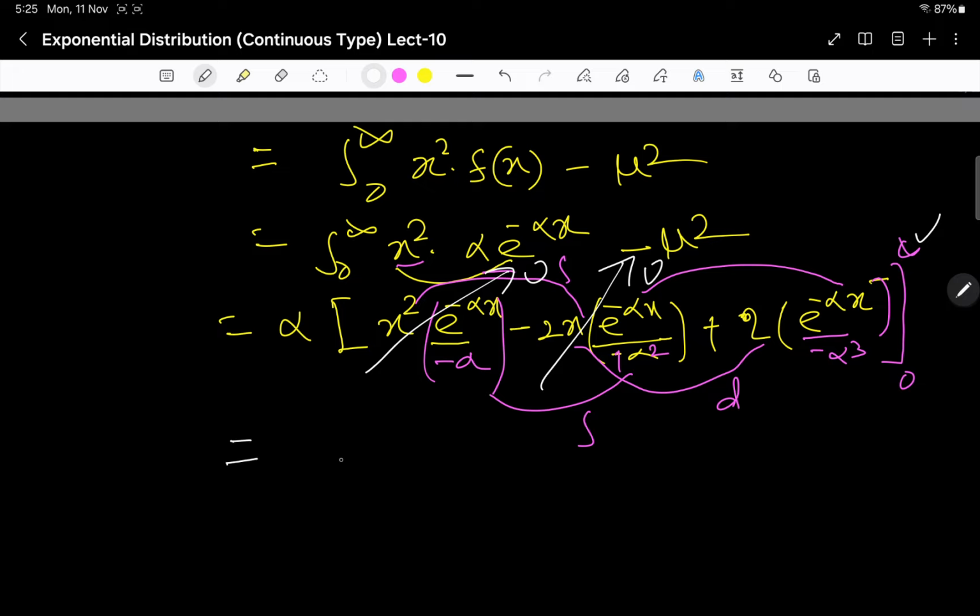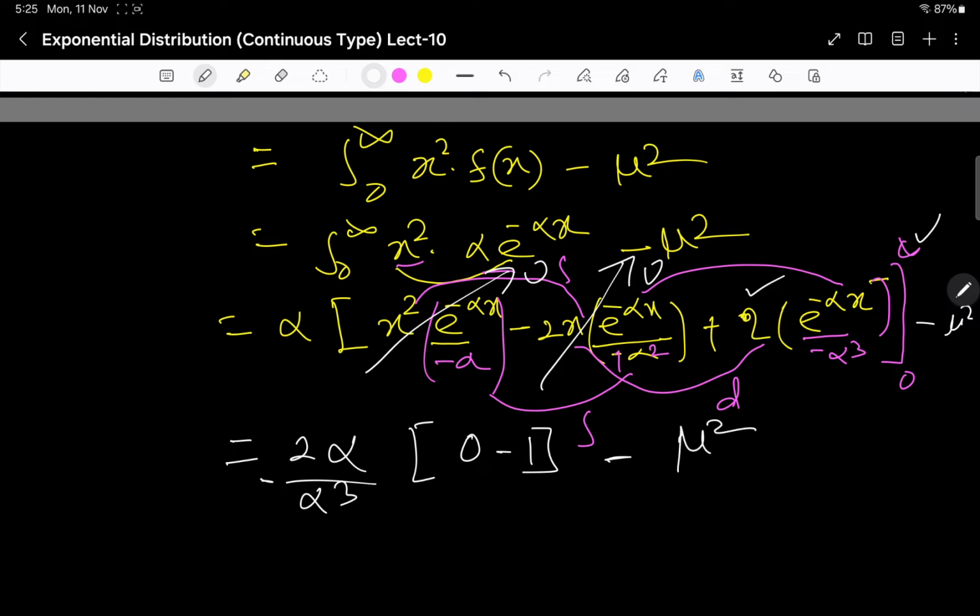So it will be here alpha 2 taken out and minus of alpha q taken out. It is e to the power minus alpha x, and minus mu square is there. So it is my 0 minus 1 and minus your mu. What is your mu? Mu is 1 by alpha, we will see.